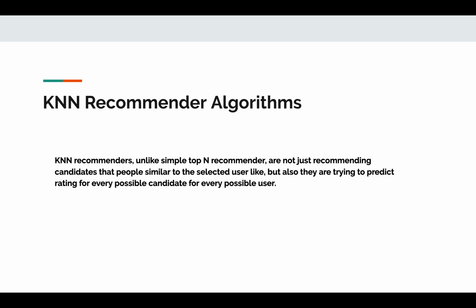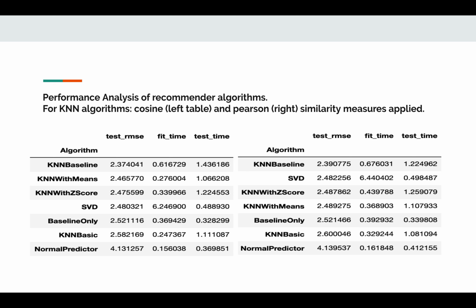The more complex algorithms are the KNN recommender algorithms. And KNN recommenders, unlike the simple top-N recommender, are not just recommending candidates that people similar to the selected user like, but also they are trying to predict a rating for every possible candidate, for every possible user. The performance analysis of recommender algorithms is presented on the slide, and KNN baseline is the best algorithm because it gives the best accuracy.